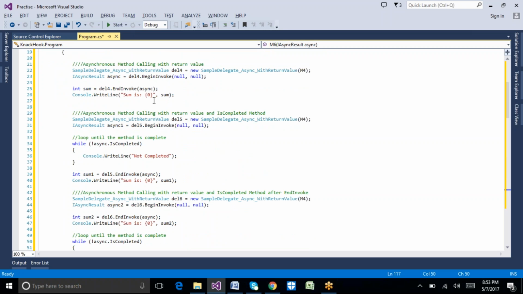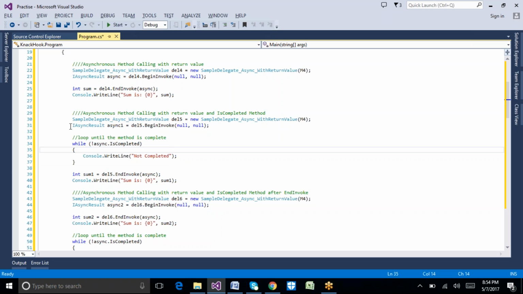We are calling this particular delegate, which is going to invoke method 5, sorry, method 4. Once it is called, we check whether this asynchronous method is complete or not. We have a property called IsCompleted.